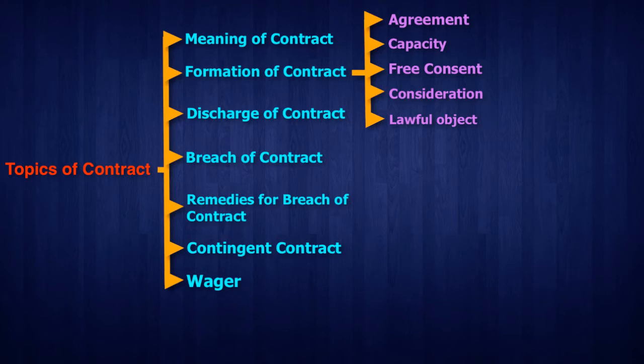Capacity must be there in the sense of whether he is a minor or major, insane, or something like a criminal or a traitor. All these aspects are covered under capacity. So who can contract? Who has the right to contract? We have discussed all these things while discussing the concept of capacity.